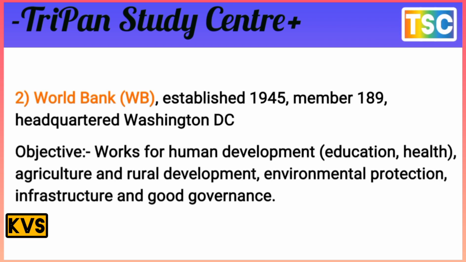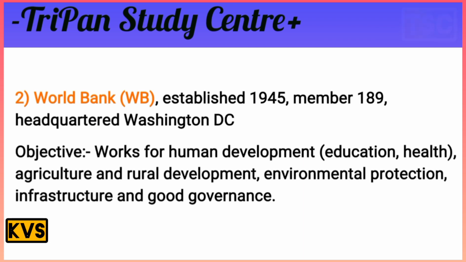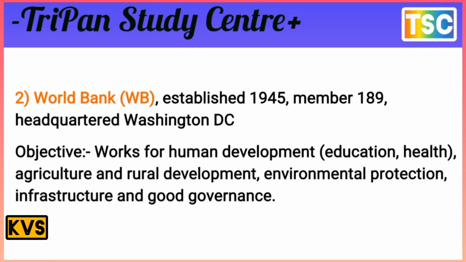The next one, the World Bank. The World Bank is the most important. The World Bank was established in 1945 and the total members are 189, and the headquarters is also in Washington DC.